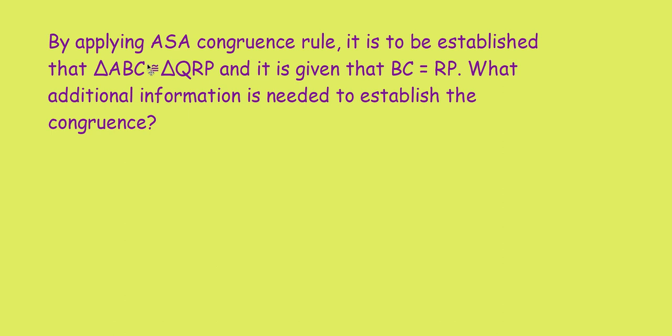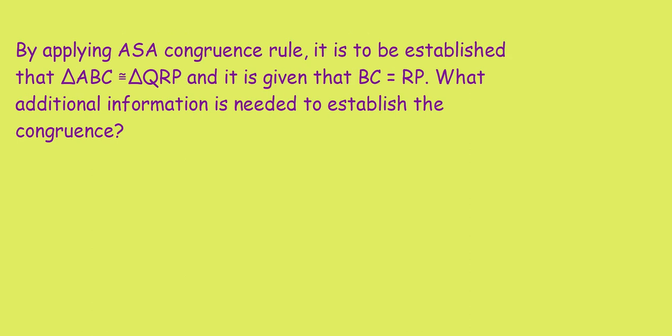Here is a question. By applying the ASA congruence rule, it is to be established that triangle ABC is congruent to triangle QRP and it is given that BC is equal to RP. What additional information is needed to establish the congruence? Let us draw a rough figure of these two triangles, triangle ABC and triangle QRP.